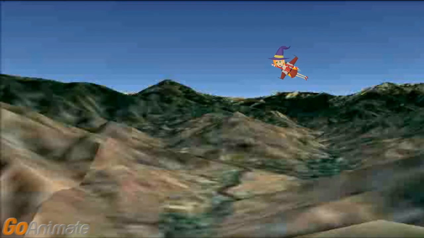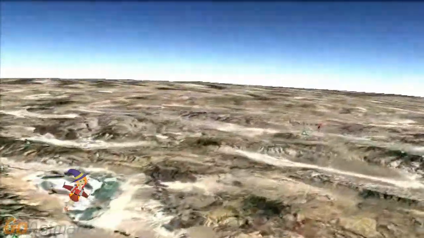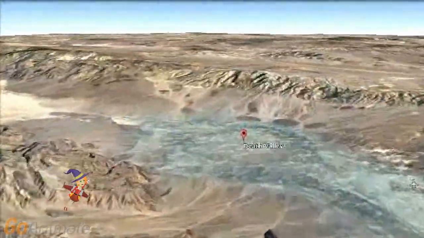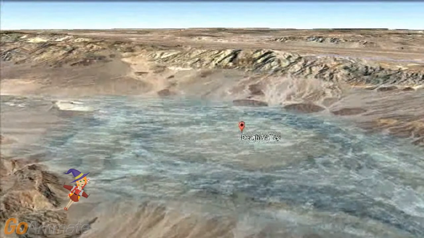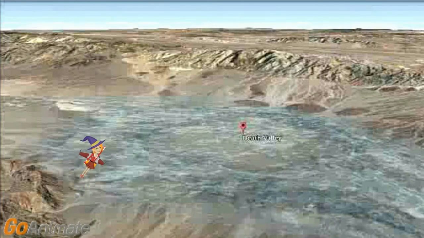The wind will lose its moisture after passing through the mountains. Now, you can see most of the land is dry. Death Valley is a dry place, and is one of the hottest places in the world. The mountains keep moist air from reaching here.